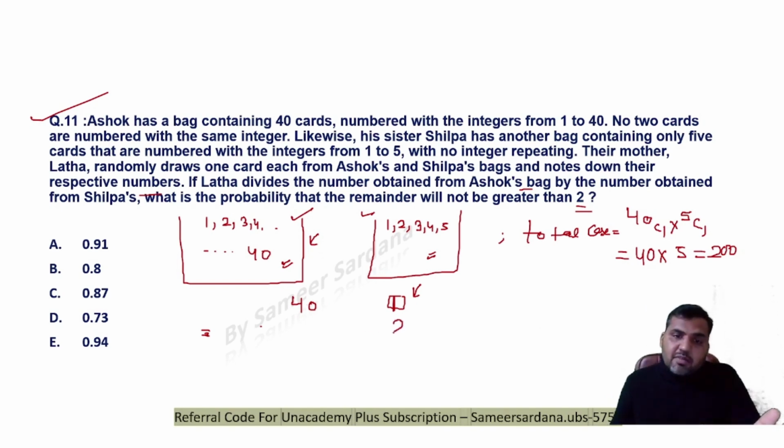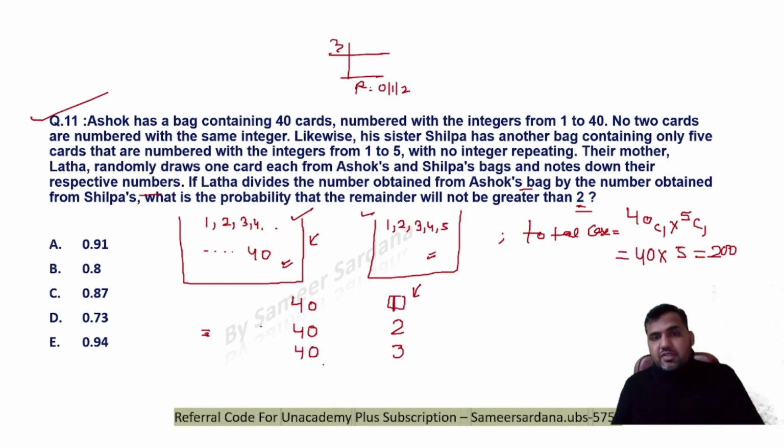When I'm selecting the number 2 from bag 2, again, if I divide any number from box 1 by the number 2, my remainder cannot be more than 2. So again, all 40 numbers will be my favorable cases. If I am picking a number 3 from box 2, then again you know that if I divide any number by 3, my remainder would be either 0 or 1 or 2. In that case, all 40 will be my favorable cases.